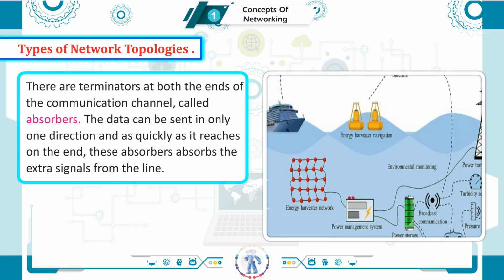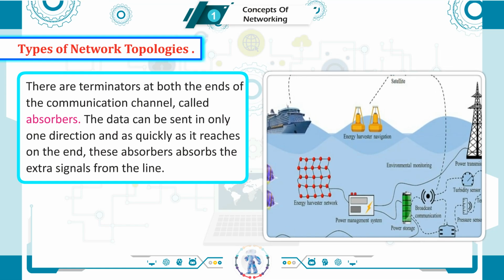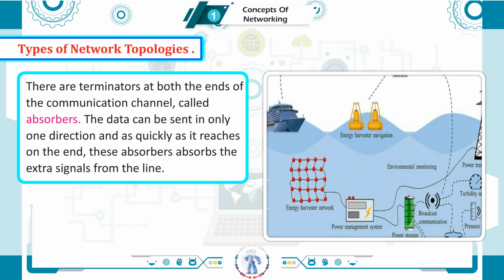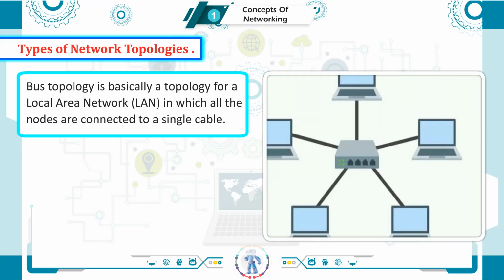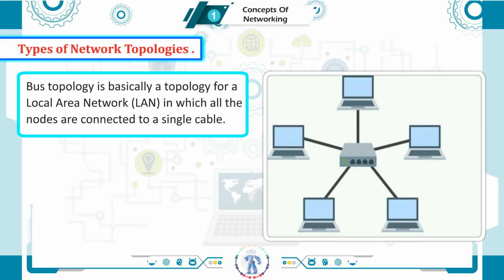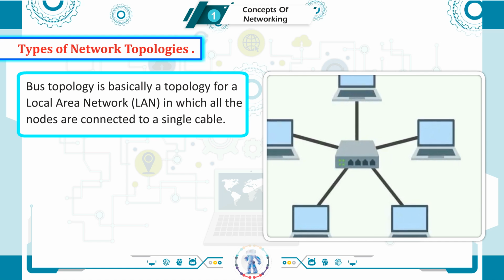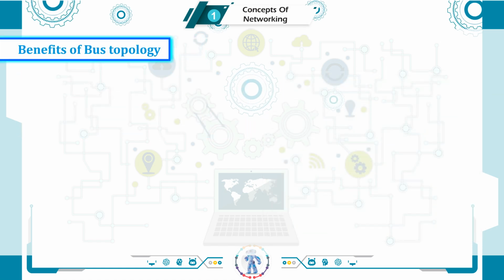There are terminators at both the ends of the communication channel called absorbers. The data can be sent in only one direction and as soon as it reaches the end, these absorbers absorb the extra signals from the line. Bus topology is basically a topology for a local area network, LAN, in which all the nodes are connected to a single cable.